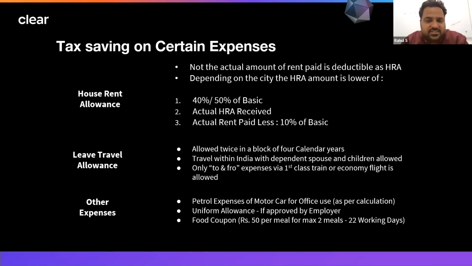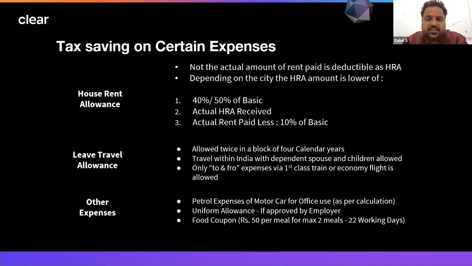Okay. So the first is HRA, which is a very commonly known benefit the government gives. If you are staying in a metro city and you are paying rent, then at least 50% of the basic can be taken as exemption. But what people think is that either the entire amount of rent we are paying or the HRA component received from salary, the entire amount is exempt from tax. You reduce that amount from your income. This is not the situation.